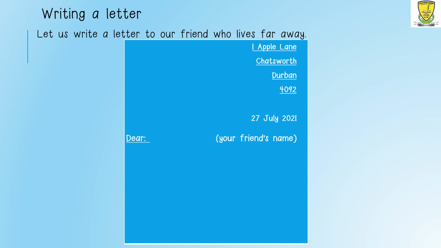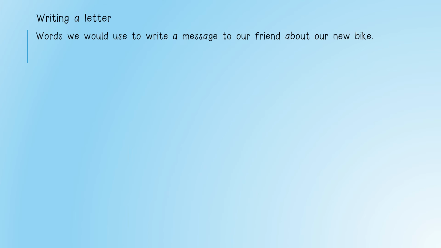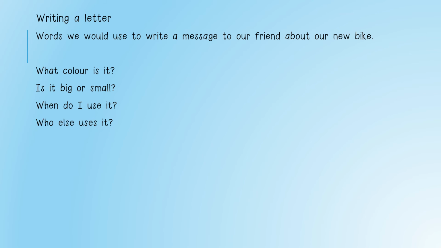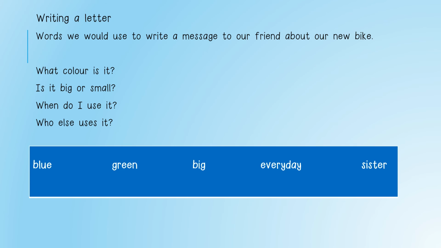Now we will learn how to write a message for our letter. To write a message, we would need to first think of words which we would use in sentences. So let us think of words we would use to write a message to our friend about our new bike. We first need to think about what color is our bike? Is it a big bike or a small bike? When do we use the bike? Who else uses our bike?